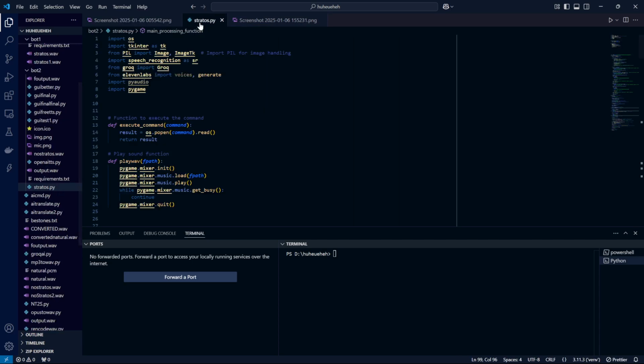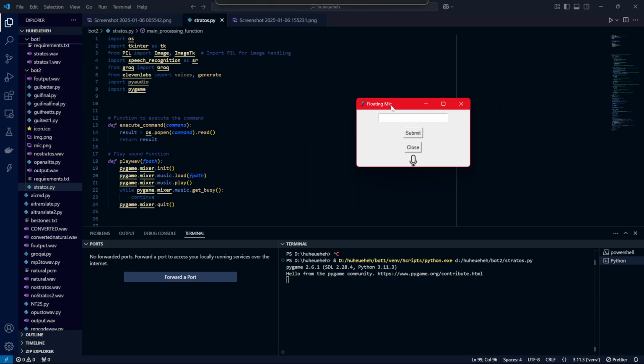So I'll demonstrate how it works. I've used Google speech recognition for speech to text, 11 Labs for text to speech, and I'm using Meta's Llama 3 for the generative AI, and I'm using it through the Groq API. And I'll be posting the code on GitHub as well. The GUI right now is made using Tkinter.